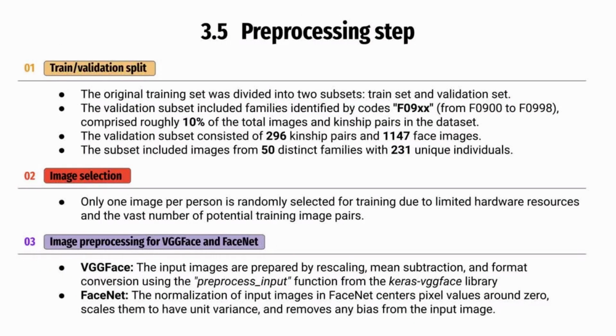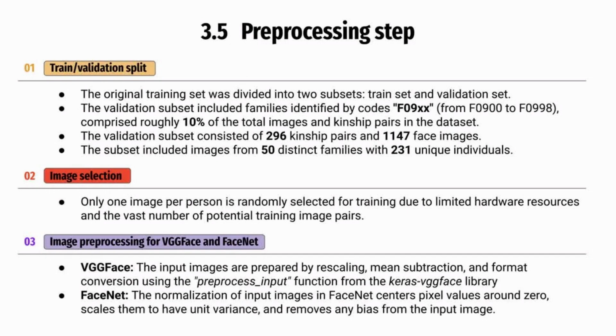Before actually implementing the machine learning algorithms, an essential process is data pre-processing, and this will comprise 3 steps. First, we split our data into train and validation sets, and decided to choose F9 as our validation subset. This will account for roughly 10% of the total images and kinship pairs in the dataset. For image selection, we select 1 representative picture per person for training due to hardware limitations. Finally, for image preprocessing, VGG and FaceNet each require their own preprocessing steps respectively.